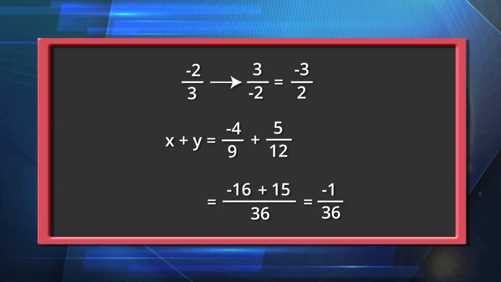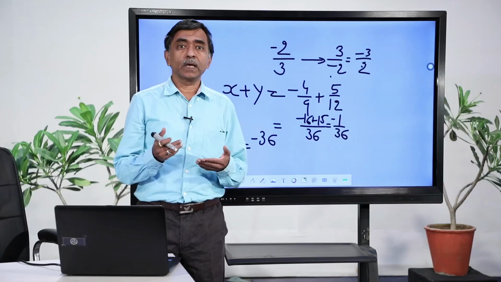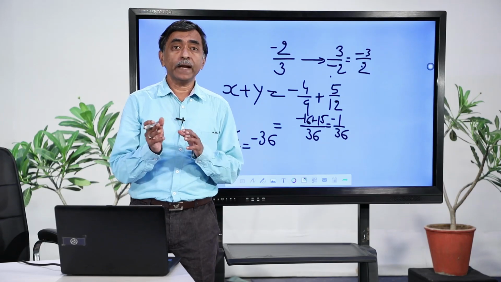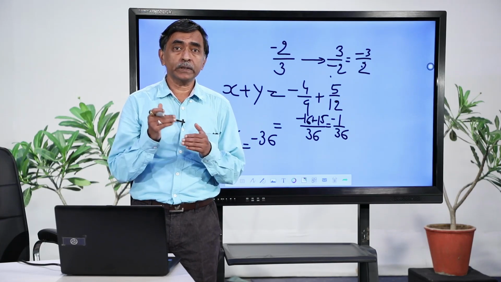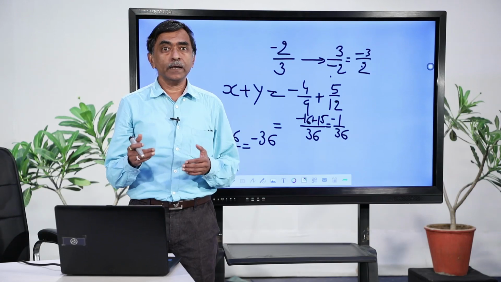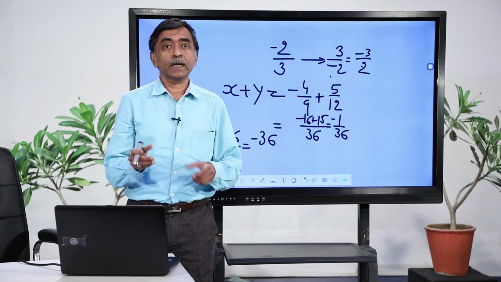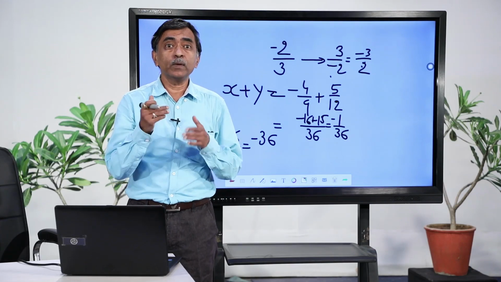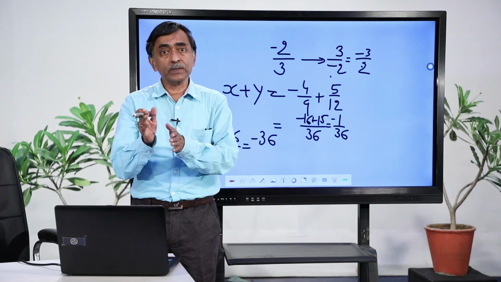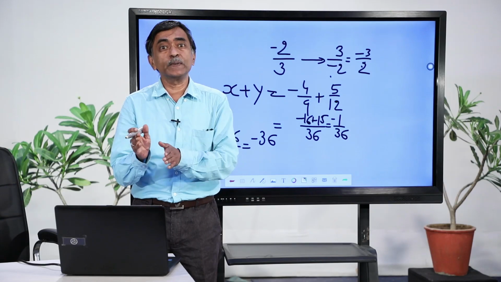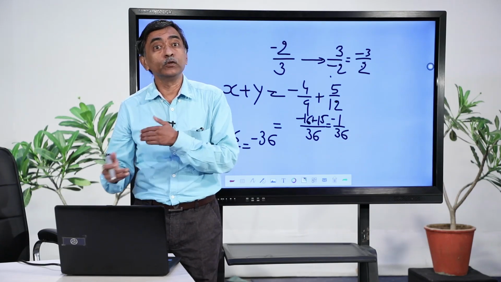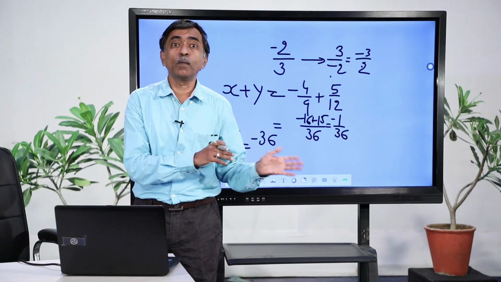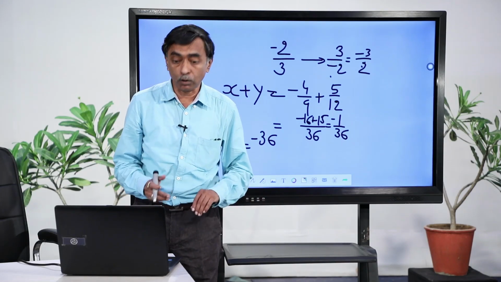So, in this way we can express the numbers in different forms, try to add them, try to subtract them. But when the addition, subtraction and all these operations are mentioned in words, try to understand these words first, try to understand the statements that are given, and then accordingly one by one try to break it up into pieces and try to understand each of these pieces and then work upon it. You will arrive at the solution. If at all you get stuck somewhere, try to go back and revisit your earlier learned concepts.